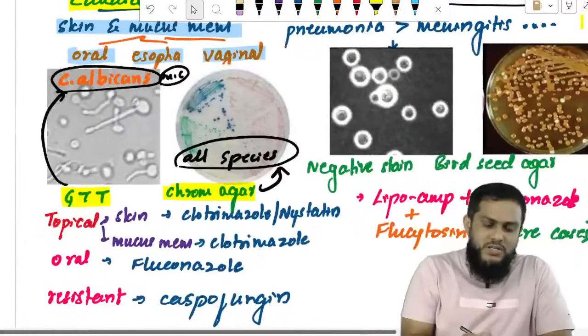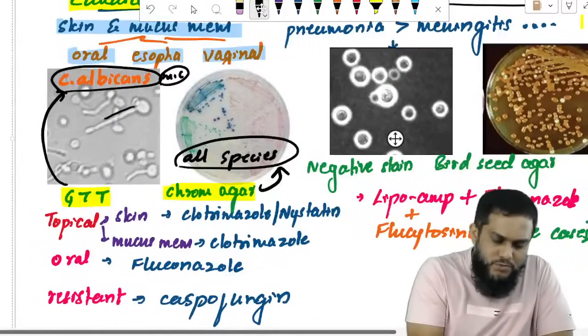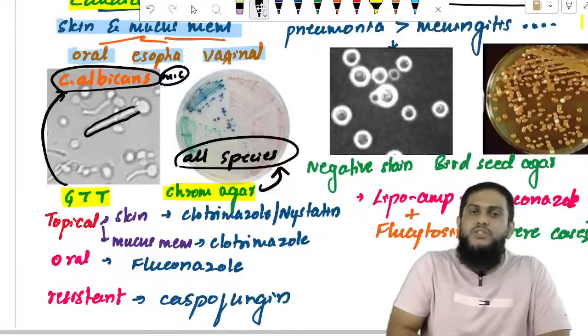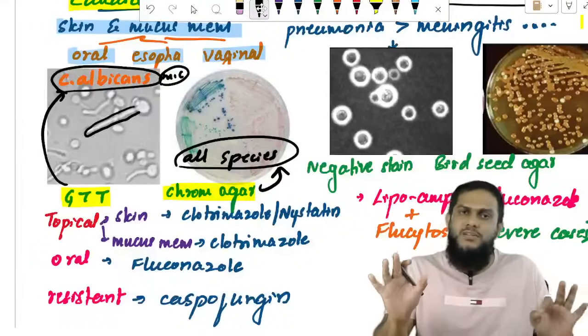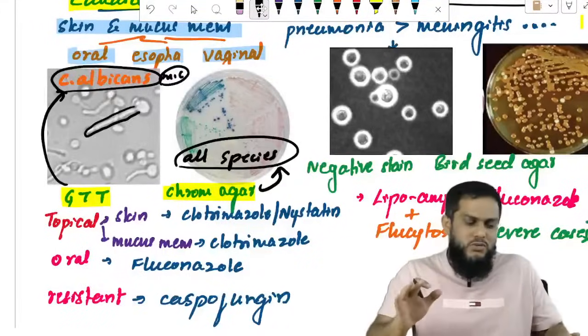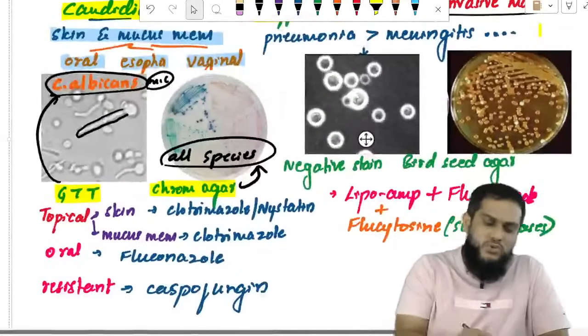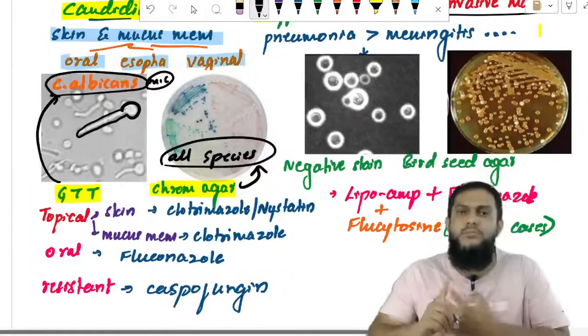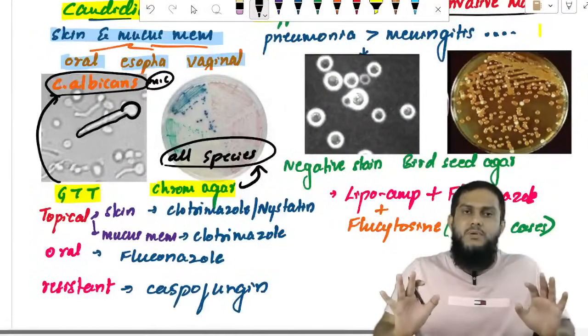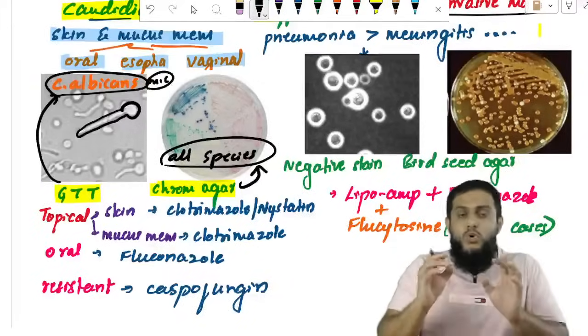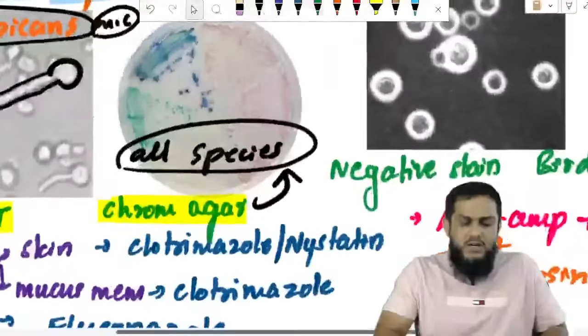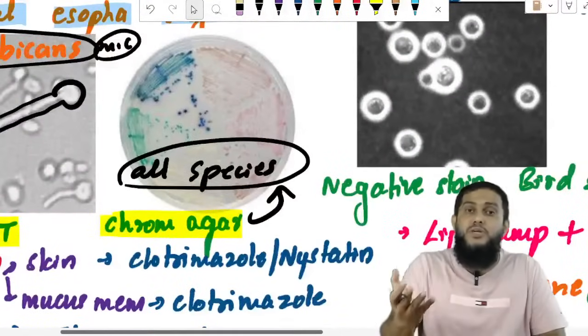Sir, what is the germ tube test? You see the formation of a germ tube. This is Candida and that is the germ tube. Germ tube is formed, so albicans. Dubliniensis also produces a germ tube, I know, but forget it, don't complicate things. Keep it simple. In chrome agar, different Candida species produce different color colonies.